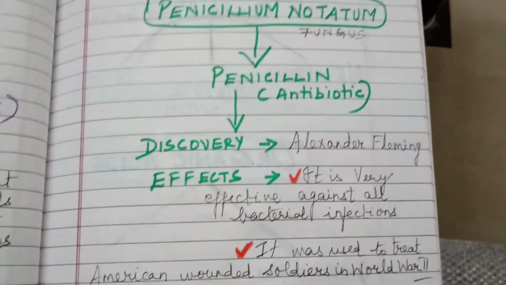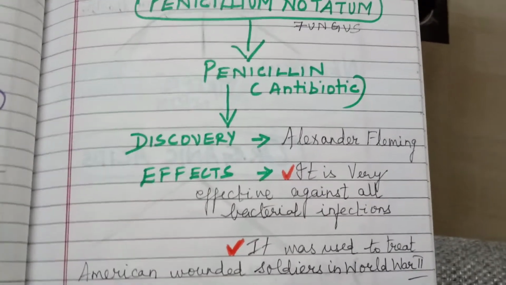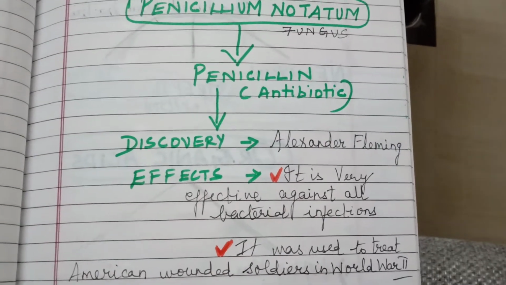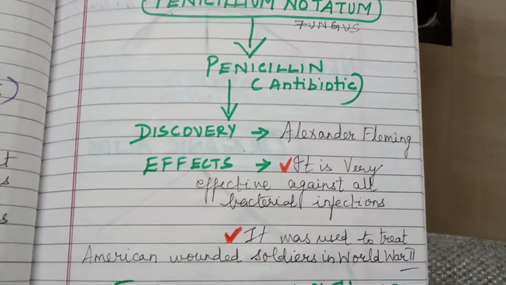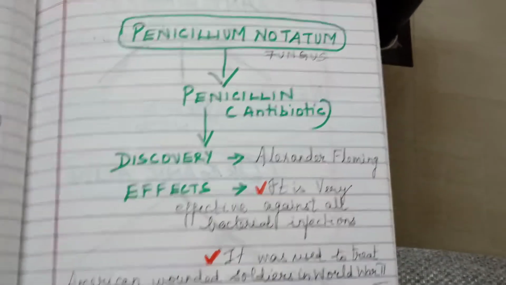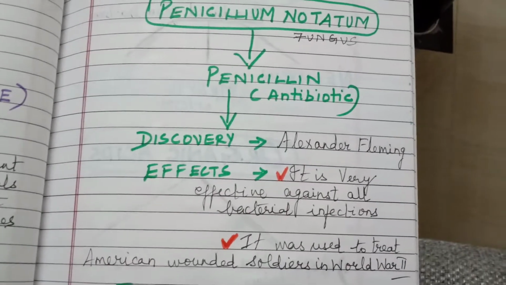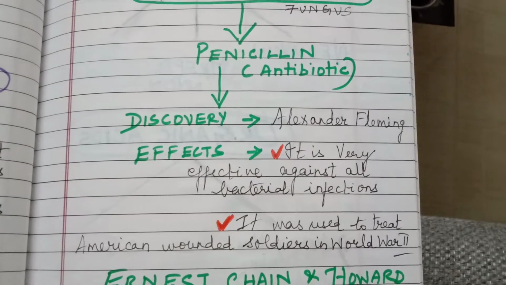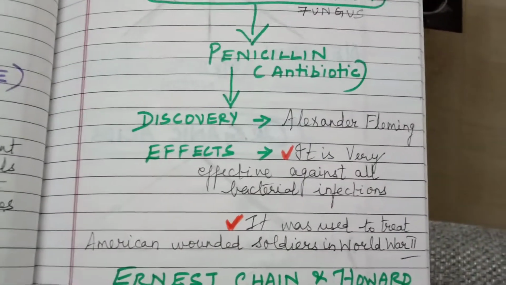He found a mold growing in one of his unwashed culture plates around which Staphylococcus could not grow. So it was due to a chemical produced by that mold. Mold in the sense it's a fungus. And he named it penicillin because that mold, that fungus, was Penicillium notatum. So he named the chemical from that mold as penicillin.